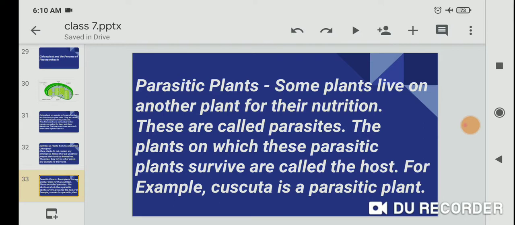Parasitic plants. Some plants live on other plants for their nutrition. These are called parasites. The plants on which these parasitic plants survive are called the host. For example, Cuscuta is a parasitic plant. Cuscuta is the Hindi name of Amarbel.